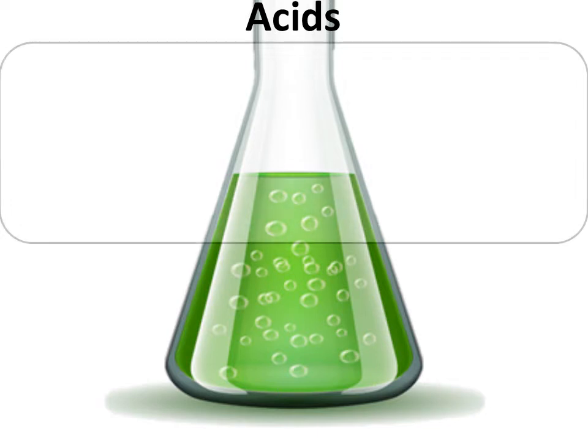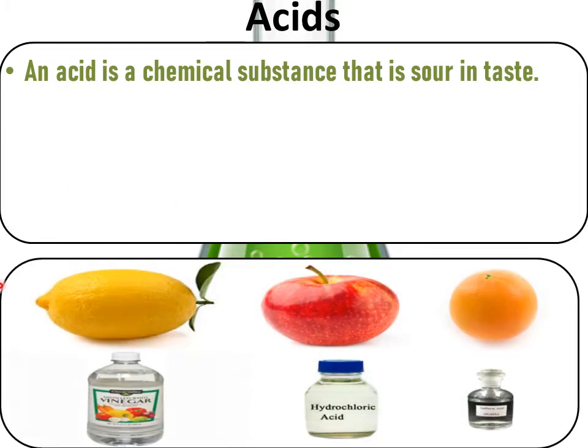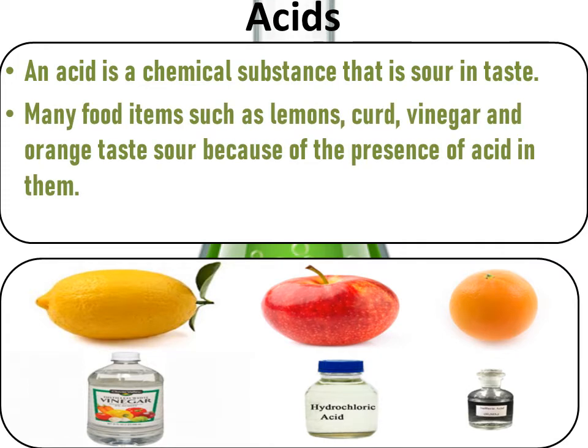What are acids? An acid is a chemical substance that is sour in taste. You can see lemon, apple, orange, vinegar. These are sour in taste. If you have tasted them, they will always be sour. Many food items such as lemon, curd, vinegar and orange taste sour because of the presence of acid in them.